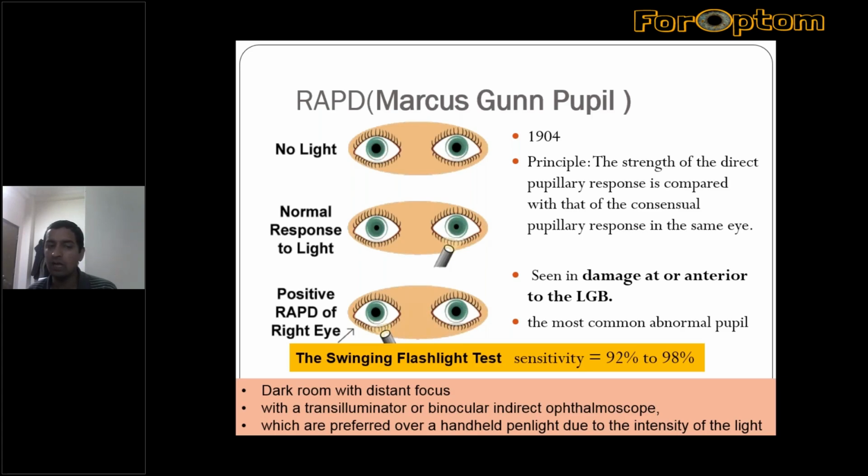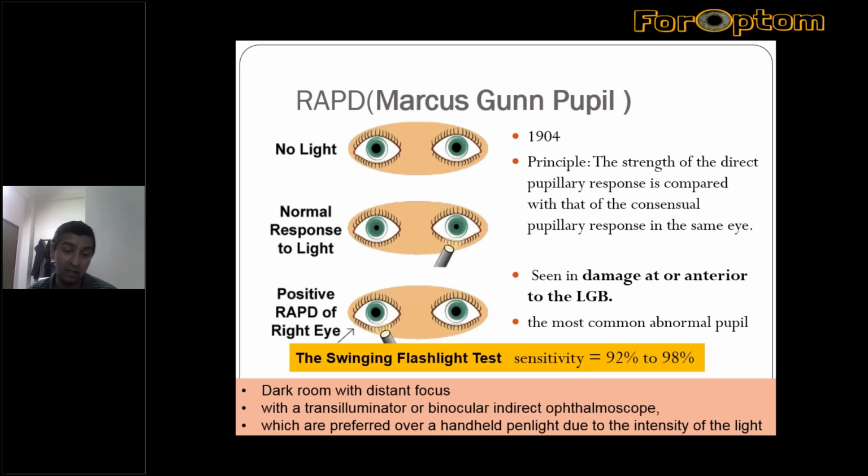So dimmer light is perceived in the affected eye, resulting in dilatation of the affected eye on the swinging flashlight test. It represents disease anterior to the lateral geniculate body, because the light reflex pathway does not go to the lateral geniculate body.